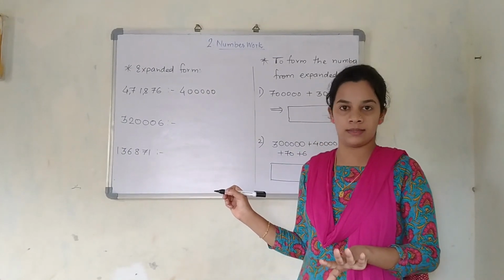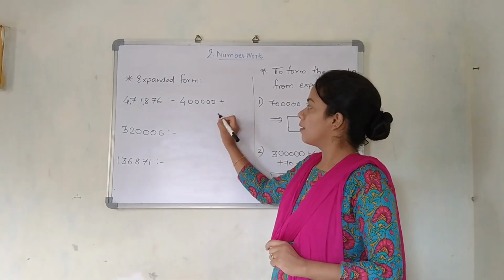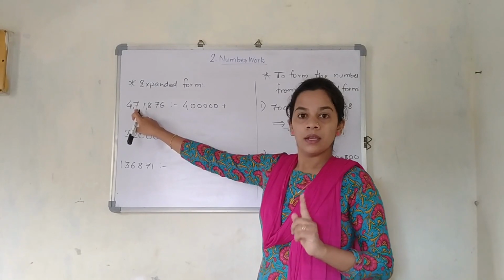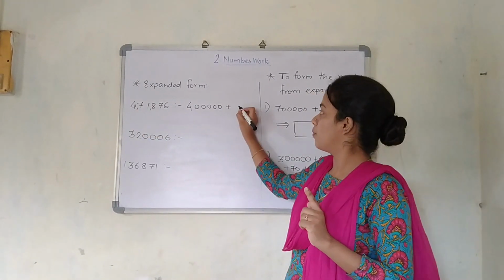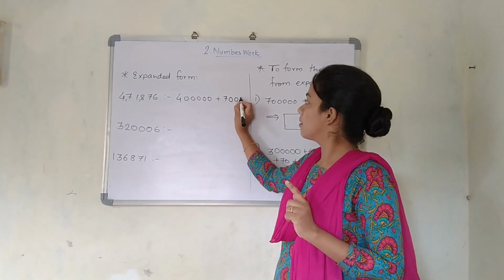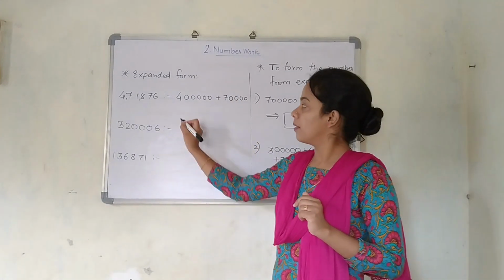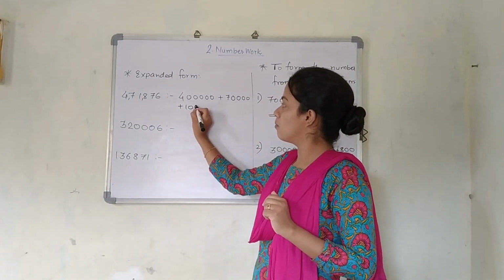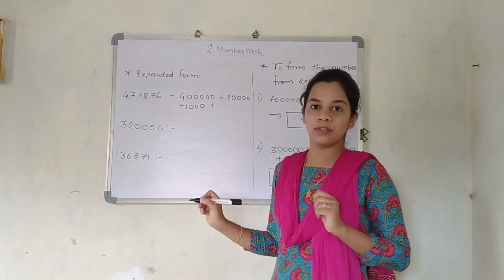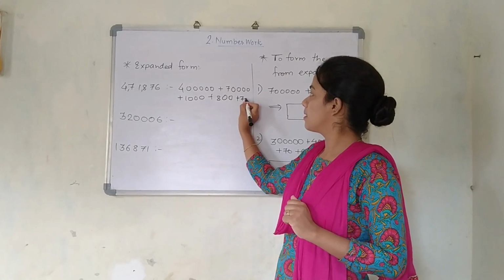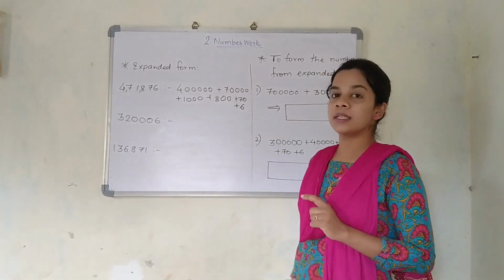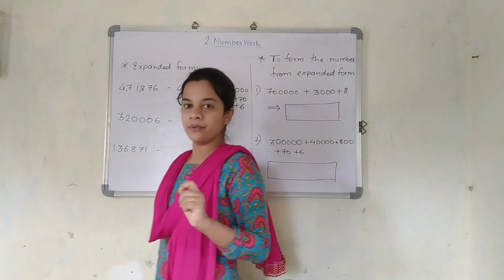Including 4, it will be 6. So 7 is coming at the 10,000 place. So I am just going to write it as 70,000 plus 1,000. 8 stands for the 100 place, so it is 800 plus 70 plus 6. There is one small trick over here.